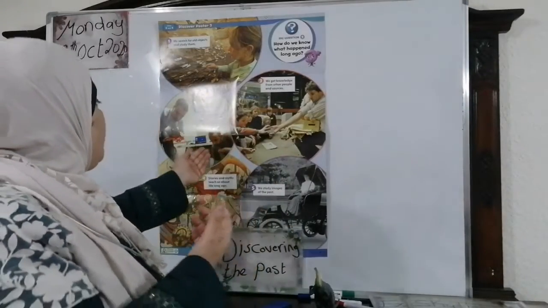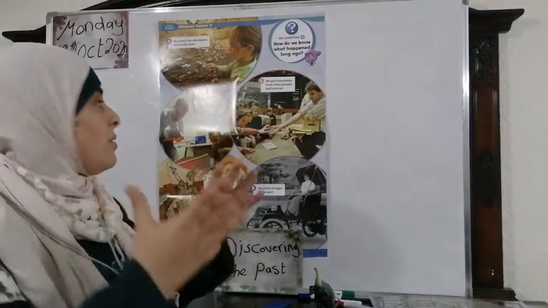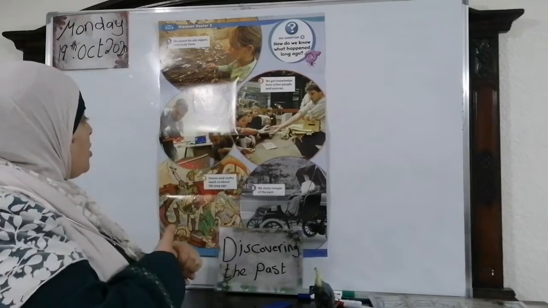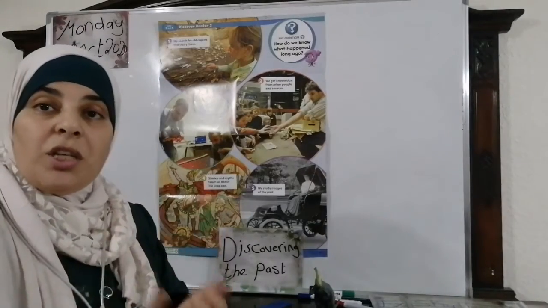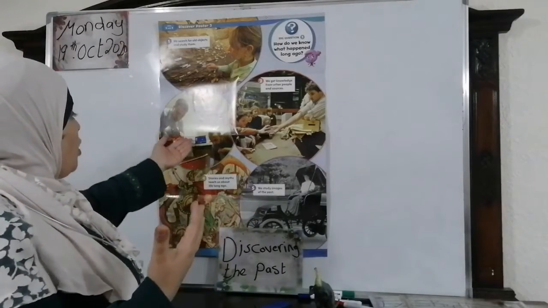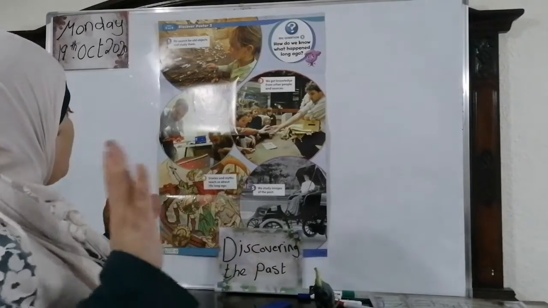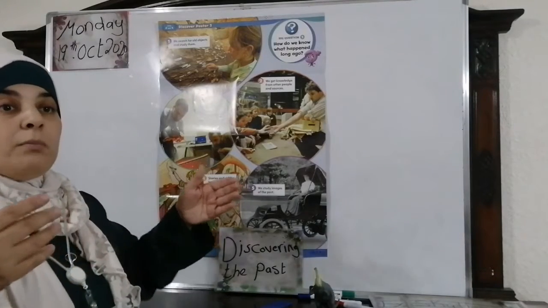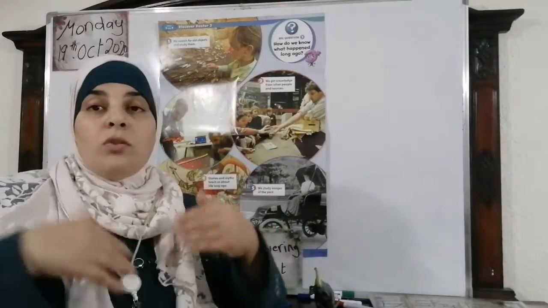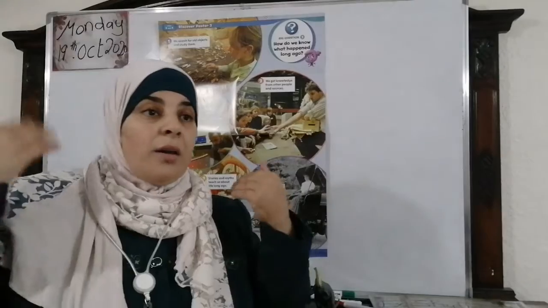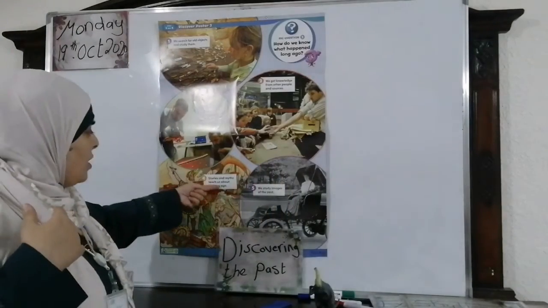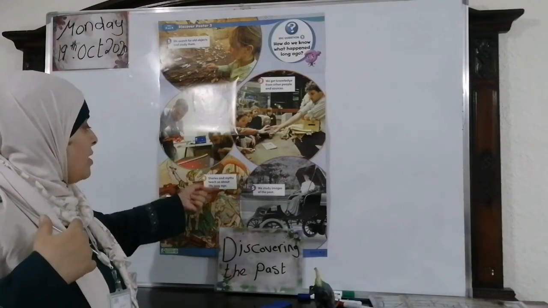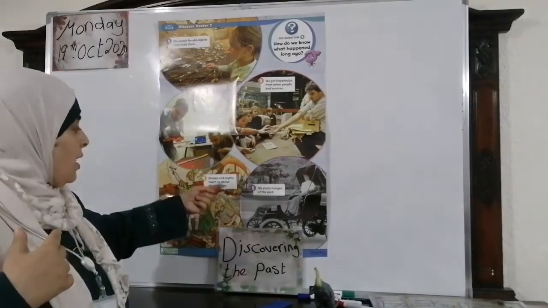Now, look at number 3. Who helps us to know about these people? Technology helps us learn about ancient objects and people. Now, look at number 4. Look at this picture. What can you see? This is the way that maybe your grandma or your grandfather used to tell you stories about the old people in the past. Stories and myths teach us about life long ago.